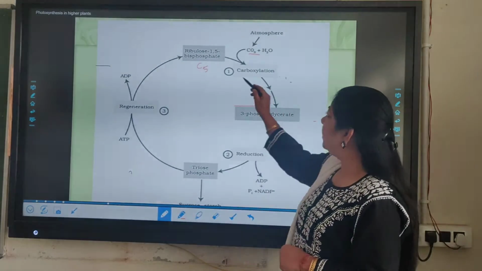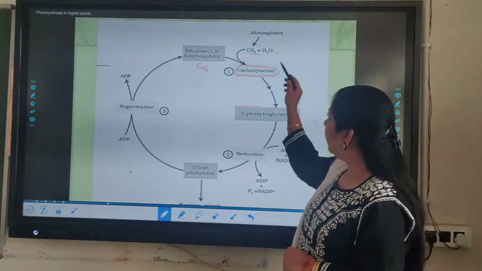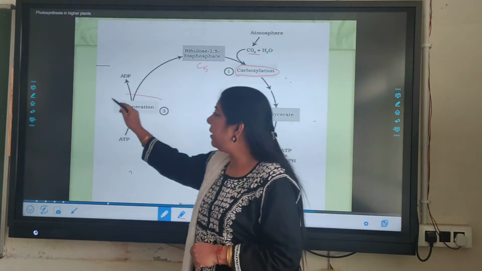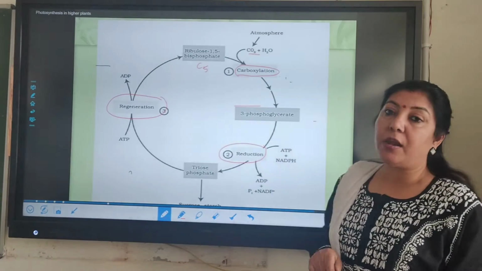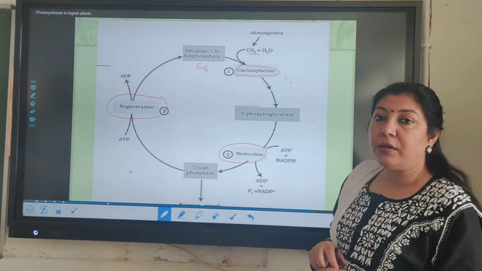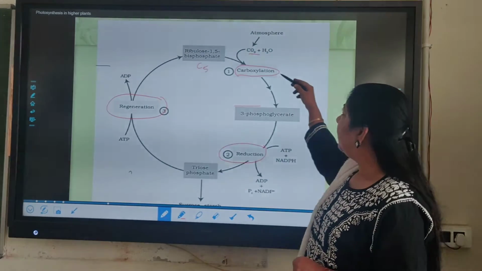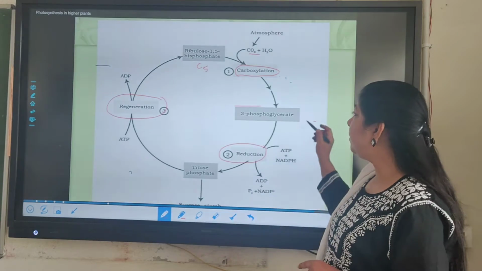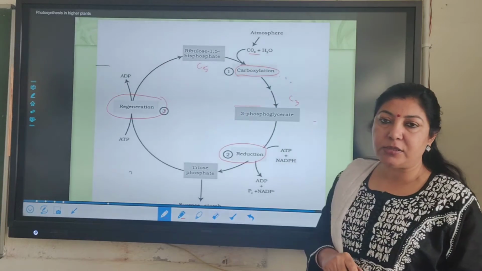Okay. So the first step is carboxylation. There are 3 steps, 3 stages. Carboxylation, second is reduction, and third is regeneration. These are the 3 steps. So the first step is carboxylation or carbon dioxide fixation, where the primary acceptor is RuBP. It accepts and then it forms the first stable compound, which is a C3 compound, that is called PGA, 3-phosphoglycerate.